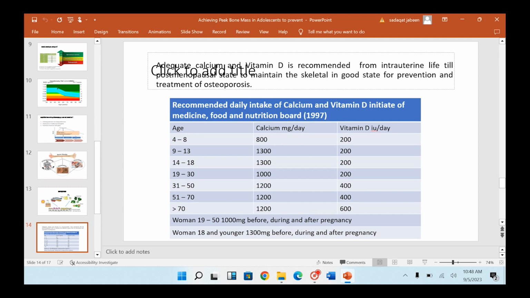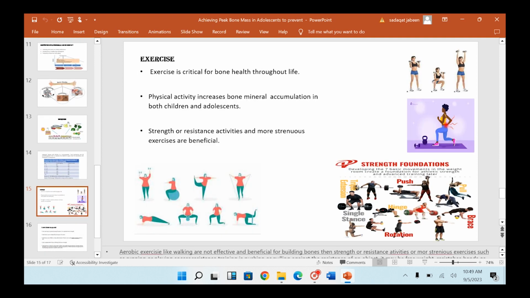This table shows the recommended daily intake of calcium and vitamin D. Here you can see that during the adolescent age, the person needs more calcium as compared to infancy and childhood, and the person should also take more calcium during the perimenopausal as well as the postmenopausal age. On the other hand, you can also see that the requirement of daily vitamin D also increases as the age advances.